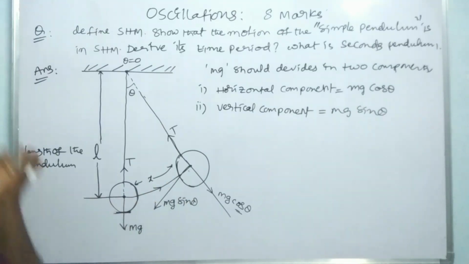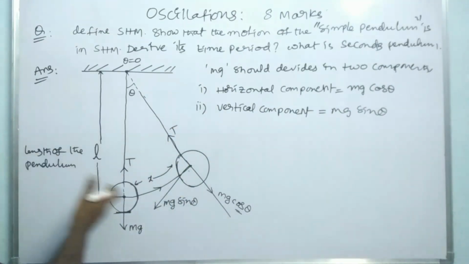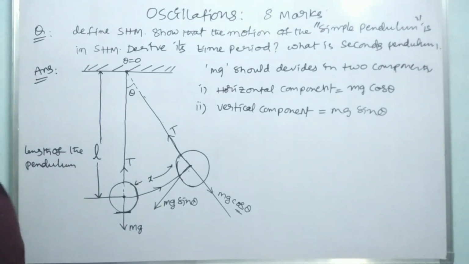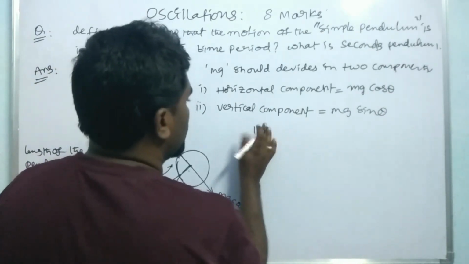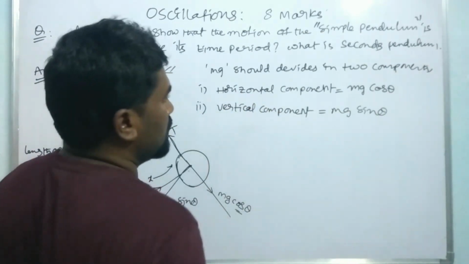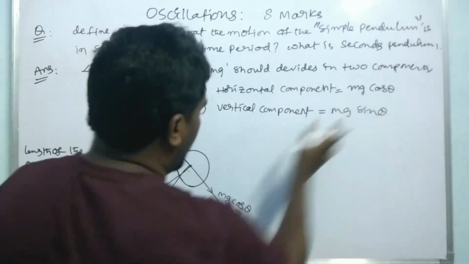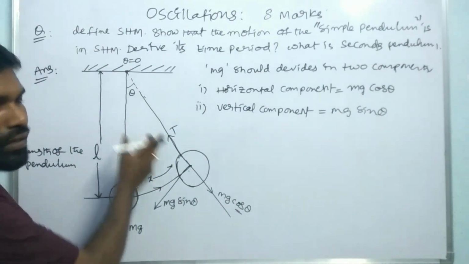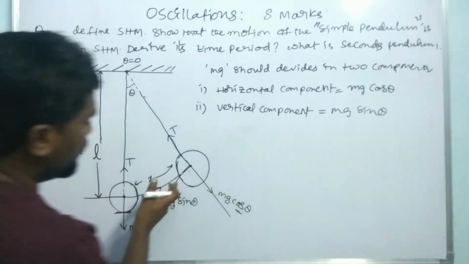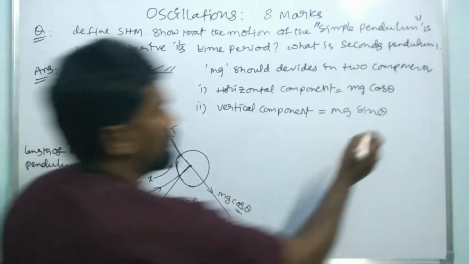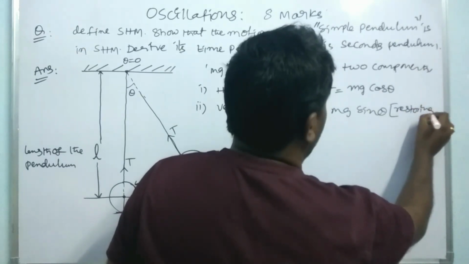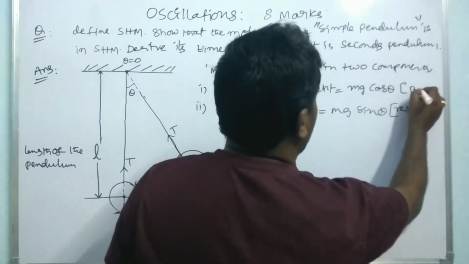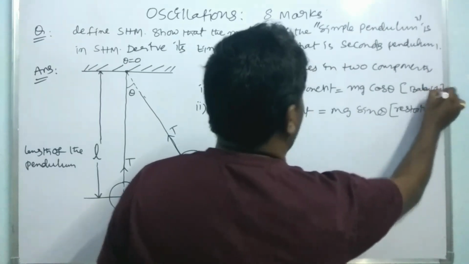So here it will be moving in this type of oscillation. This is the major key role we have to derive for the acceleration. Okay, right. So here, already I said that mg cos theta is balancing the tensional force in the string, and mg sin theta is used as the restoring force. So this is the restoring force, and this is the balancing force. Clear? Simple.